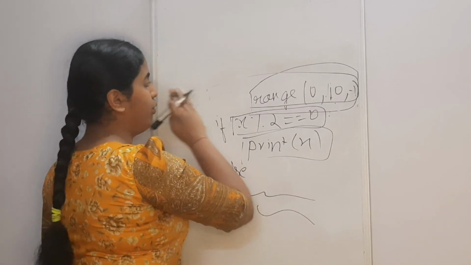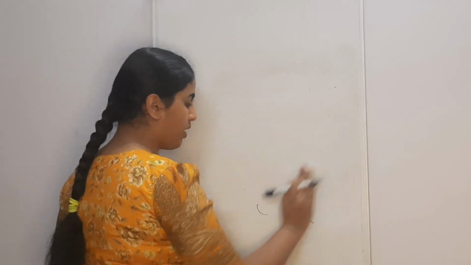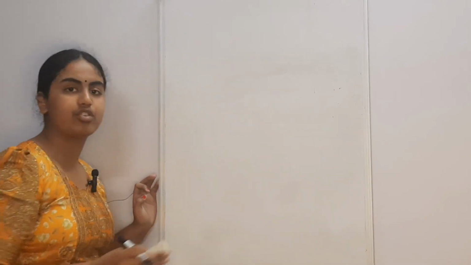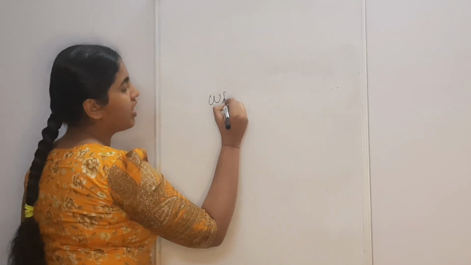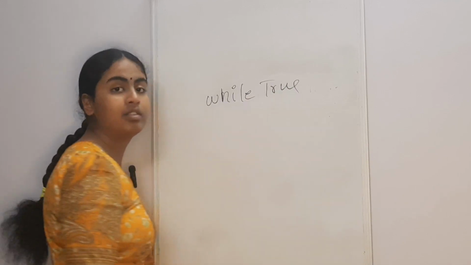Coming on to the while loop. Okay, now the while loop is used when you don't have a predefined range or a predefined number of times that you want the loop to run. Okay, for example, you want the loop to run forever. Now in the for loop, you cannot get the loop to run indefinite times. The while loop can do that for you if you just state while True.